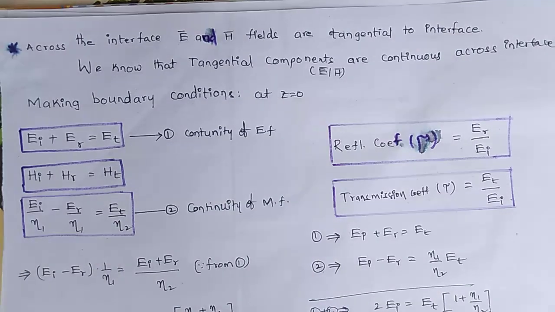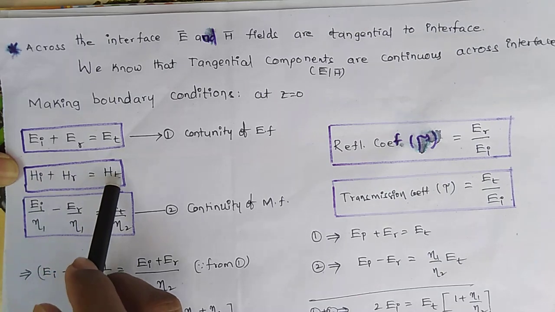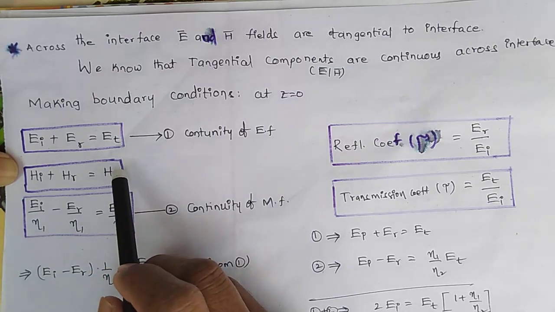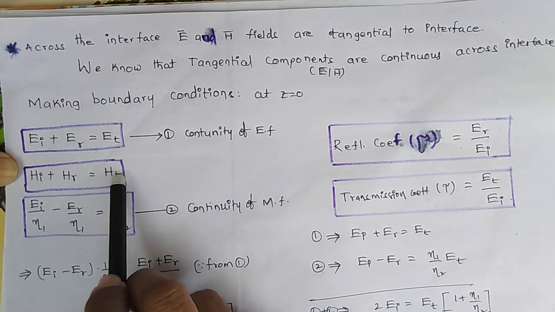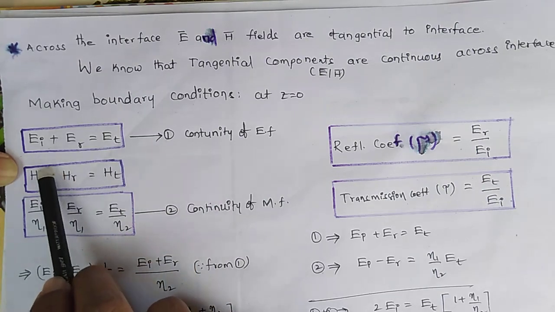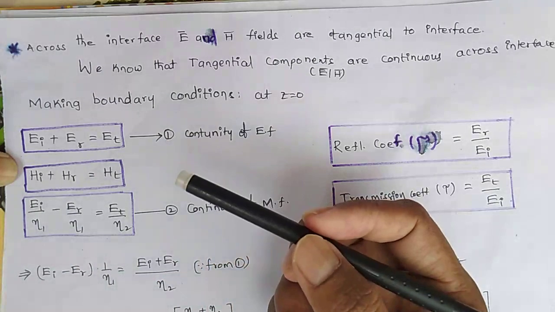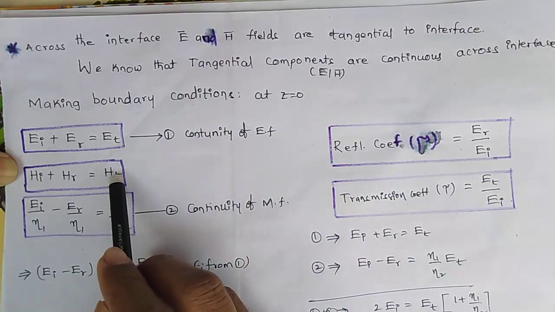Similarly for the magnetic field, the incident plus reflected magnetic field intensity is equal to the transmitted magnetic field intensity. So Hi plus Hr is equals to Ht. This is the continuity equation for the magnetic field.